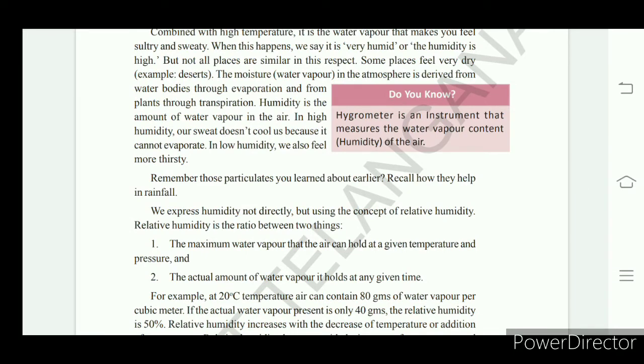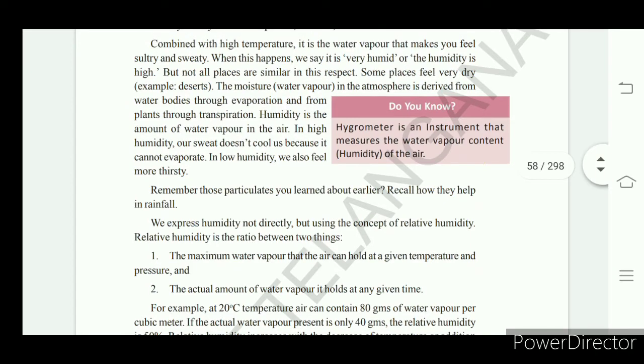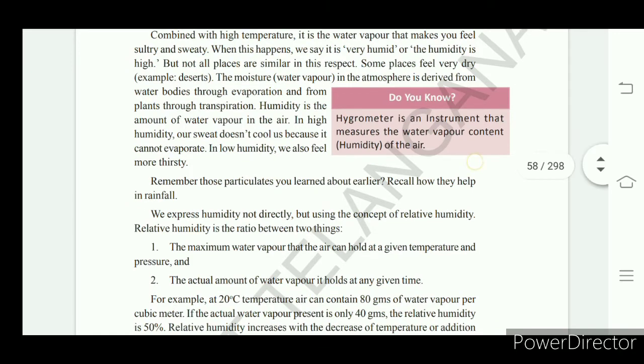And water comes from our body in the form of sweat when we do some work, right? And that is what we call transpiration. Plants and human beings release sweat through a process called transpiration.